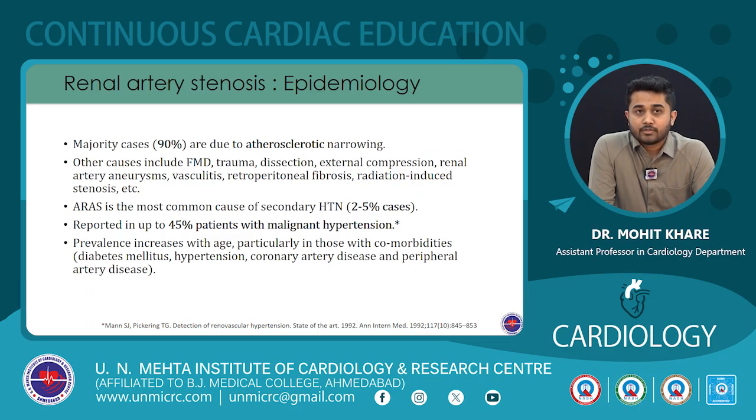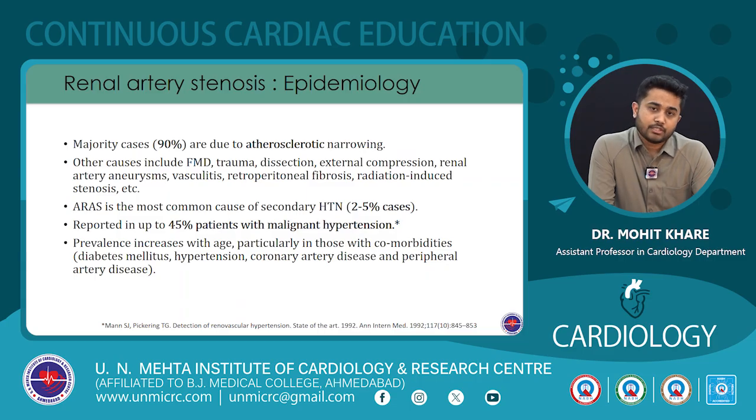So, almost 90% of the cases of renal artery stenosis are due to atherosclerotic narrowing. The remaining 10% of cases are accounted for by fibromuscular dysplasia, which is a cause of hypertension in young females, then trauma, dissection, external compression, renal artery aneurysm, vasculitis, retroperitoneal fibrosis, radiation-induced stenosis, etc. Now, atherosclerotic renal artery stenosis is the most common cause of secondary hypertension, accounting for 2 to 5% of cases.